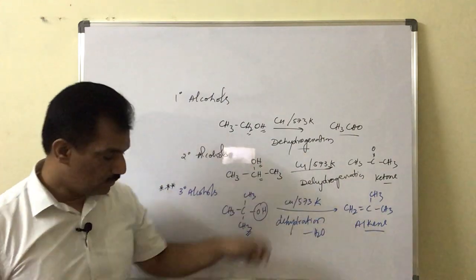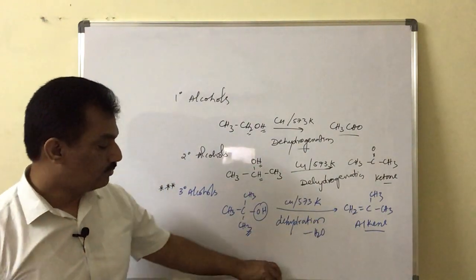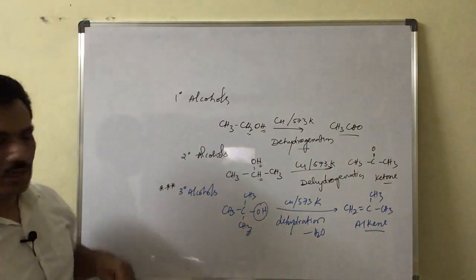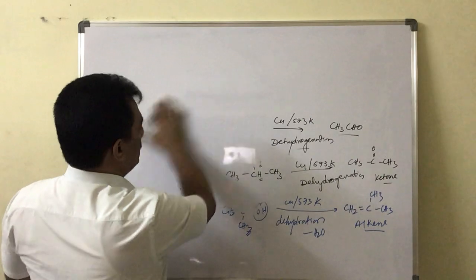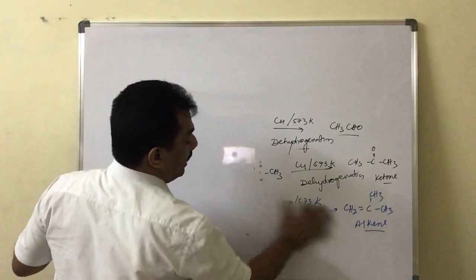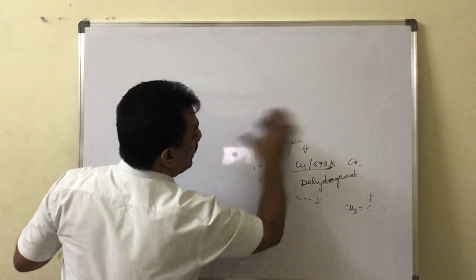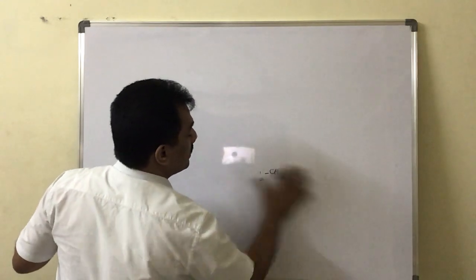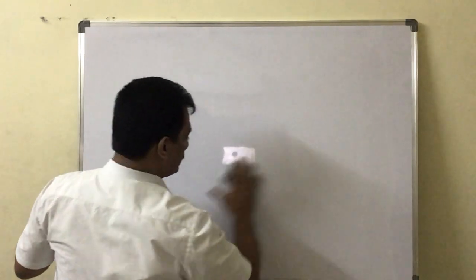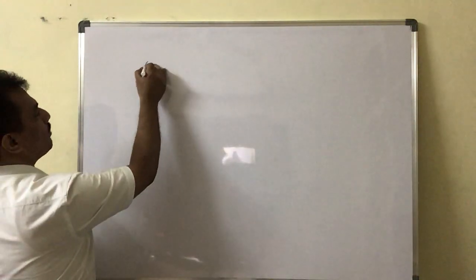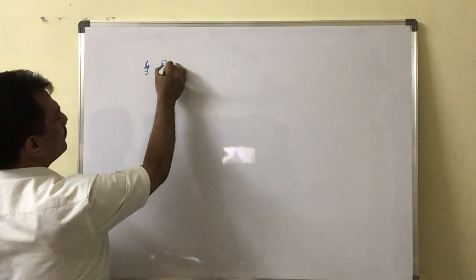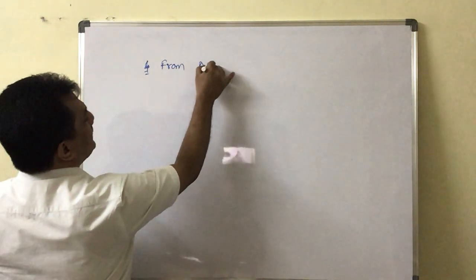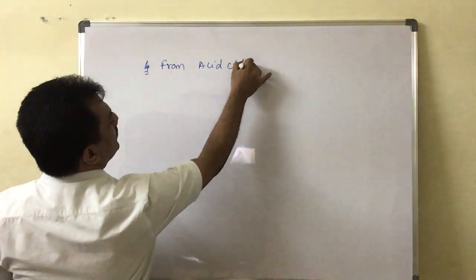Clear? That is about the oxidation process for preparation of carbonyl compounds. Till now, from alkenes, alkynes, and alcohols, we have used the oxidation process to convert them into carbonyl compounds. Clear? And now the preparation of carbonyl compounds from acid chlorides.